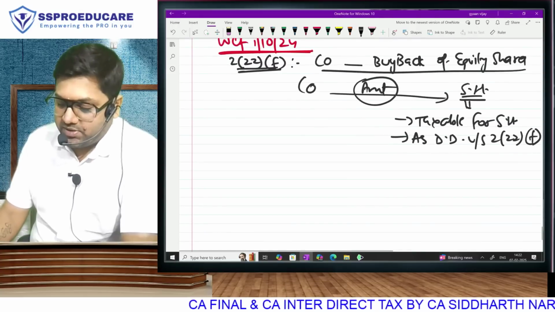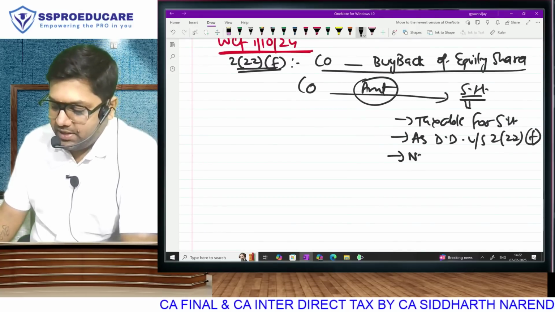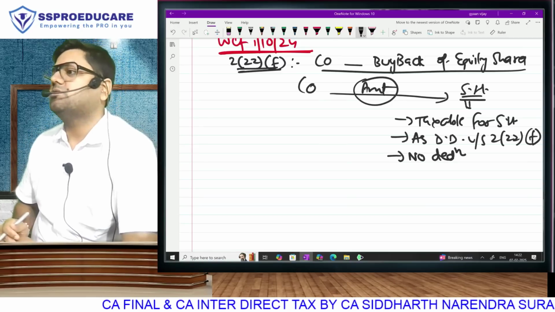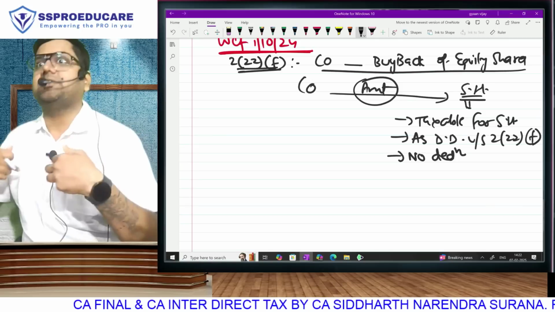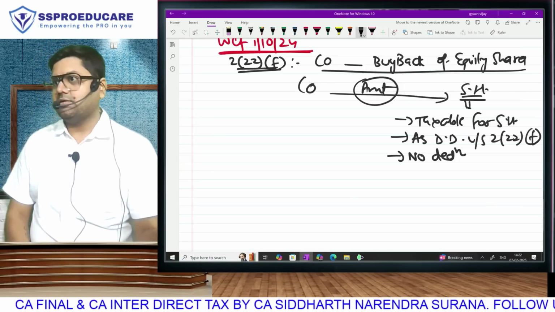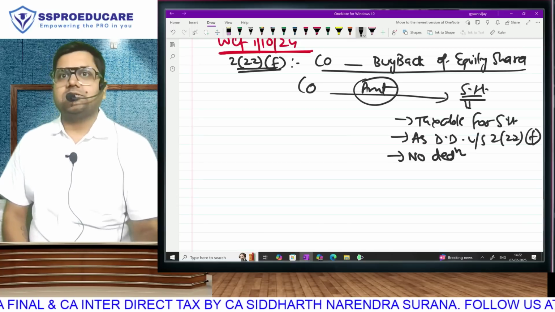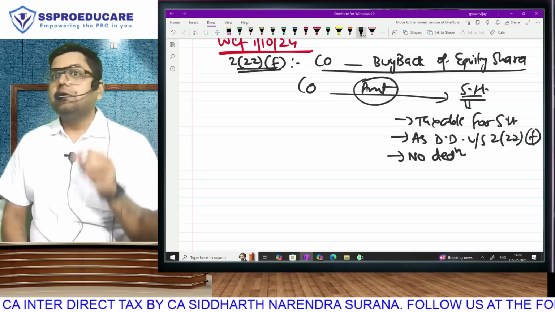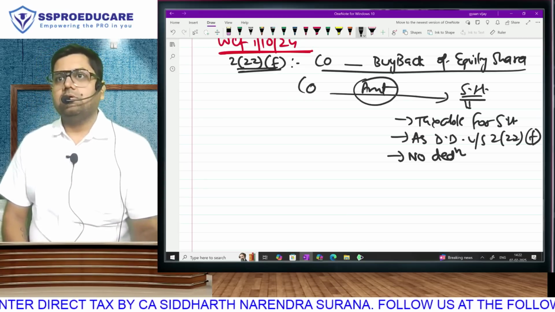And very important clarification given by them, there will be no deduction against this amount. That means the gross amount will directly be taxable. Whatever you are receiving as your buyback payment is IFOS. You won't get to minus anything. No deduction against it. The amount received equals IFOS.